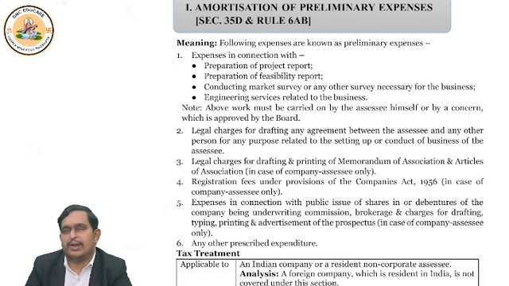Now, we understood what is preliminary expenditure. We understood that this section will give you deduction only for Indian companies or resident non-corporate assessee. We discussed that preliminary expenditure must be incurred. We understood the purpose, right? It is to start a new business or set up a new undertaking or expand the existing undertaking or set up a new unit. We understood that after incurring the preliminary expenditure, a report from a CA at least 1 month before filing return should be submitted by a non-corporate assessee. Okay, but how much deduction will we get?